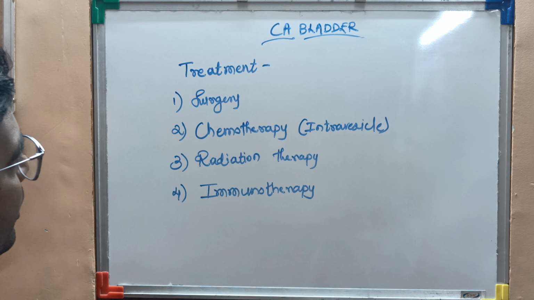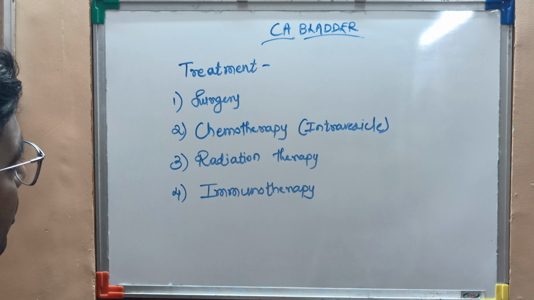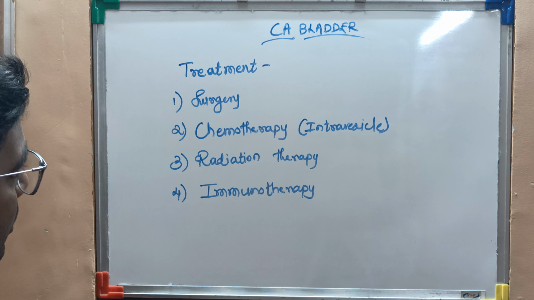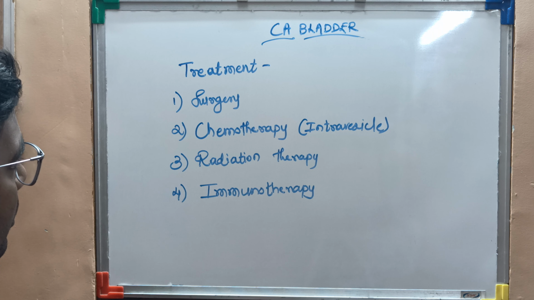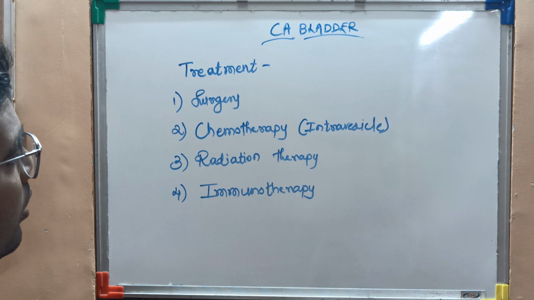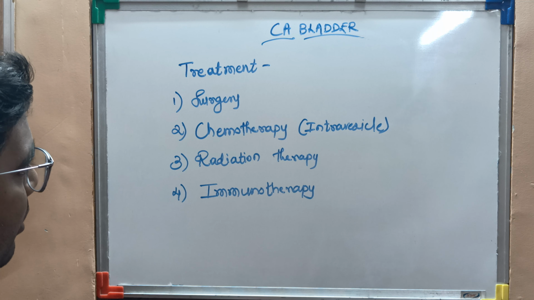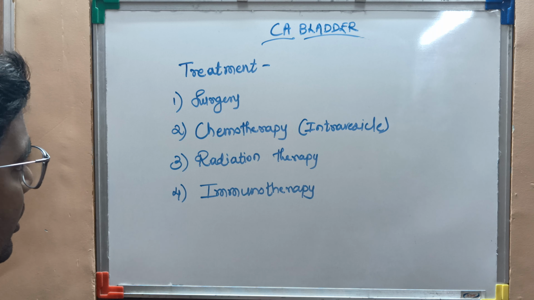Now we will focus on the treatment of CA bladder. The first one is the surgery. In this, they will remove the bladder tumor. The second one is the chemotherapy. It is the intravesical and the systemic chemotherapy. Systemic chemotherapy means the chemo drugs are given through the blood vessels, and intravesical means the chemotherapy is given in the bladder. The third one is the radiation therapy.